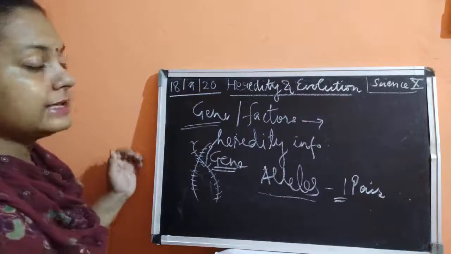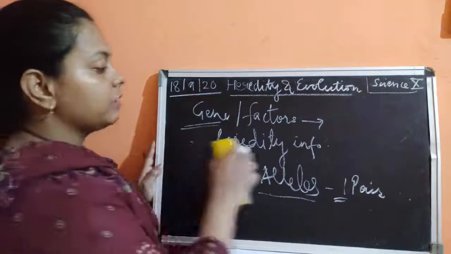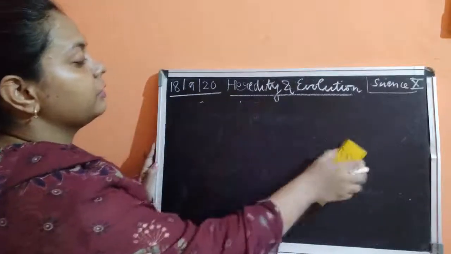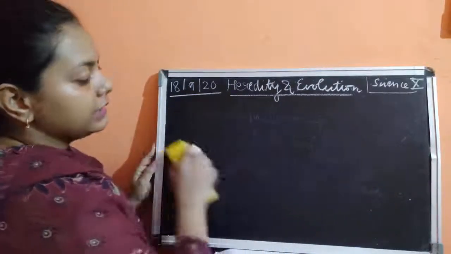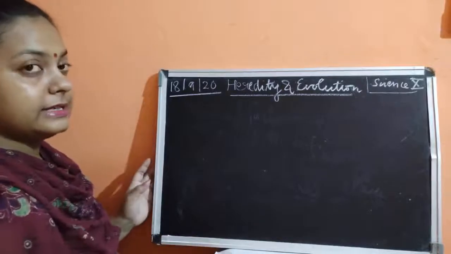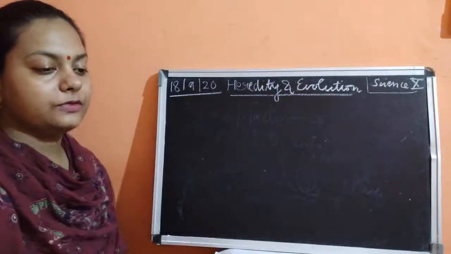Now, why am I emphasizing this allele part? Because now we are going to start with certain more terms which were left in this chapter. The next term is related to alleles. Alleles are of two types.